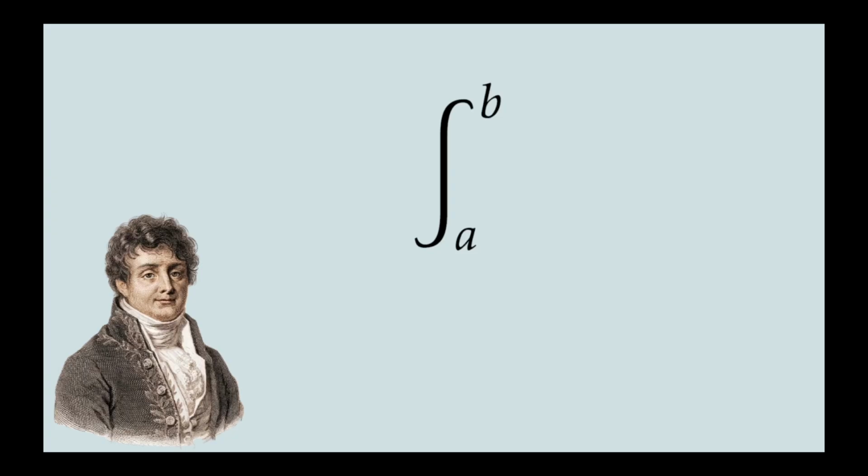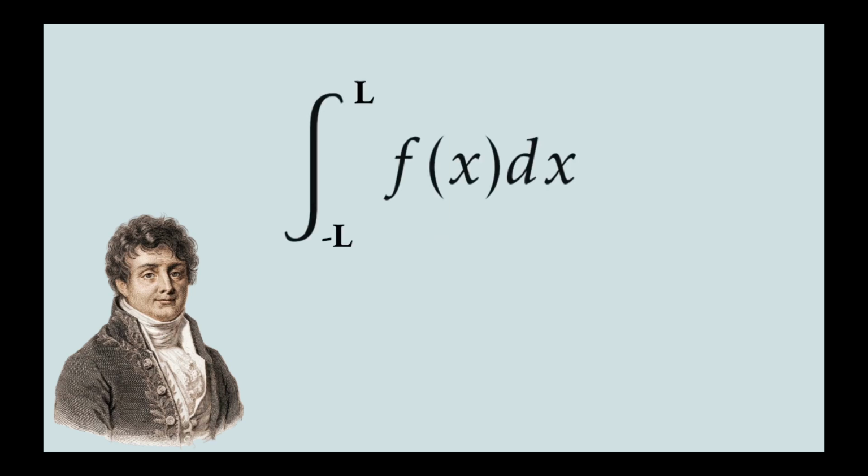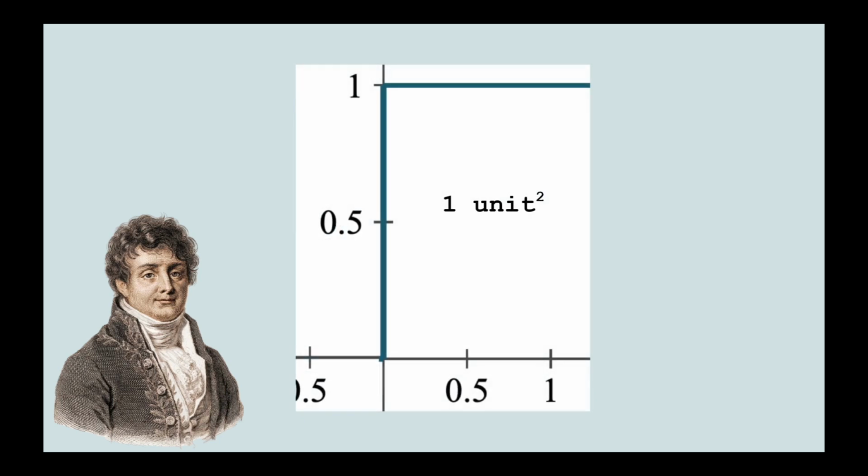This symbol is an integral. For our purposes, we just need to know the meaning of the integral between negative L to L of f of x dx. All this tells you to do is calculate the area between the curve and the x-axis from negative L to L. Area under the x-axis is considered negative area and is subtracted from the area above the curve, which is considered positive area.